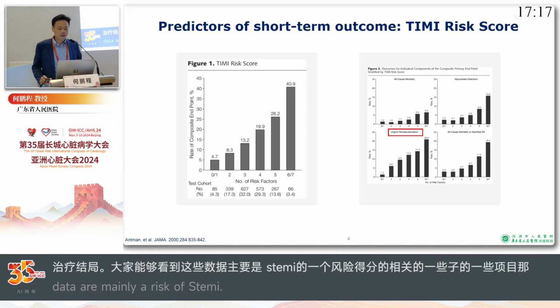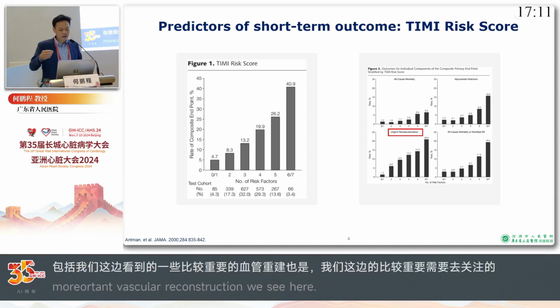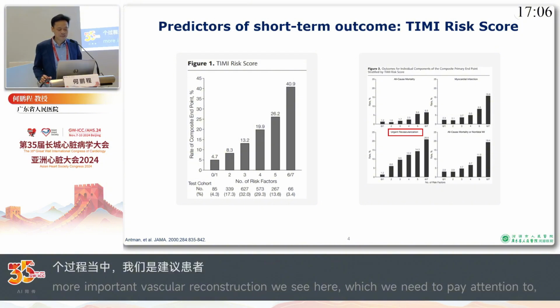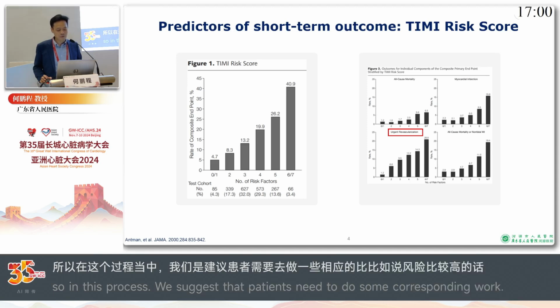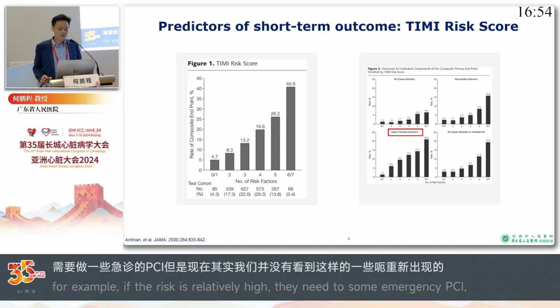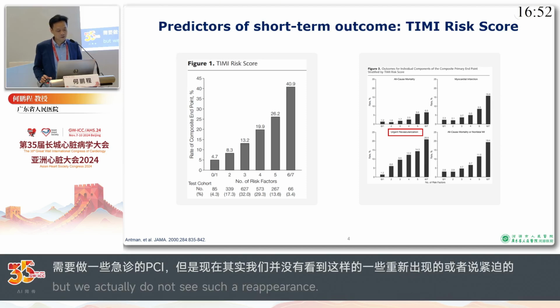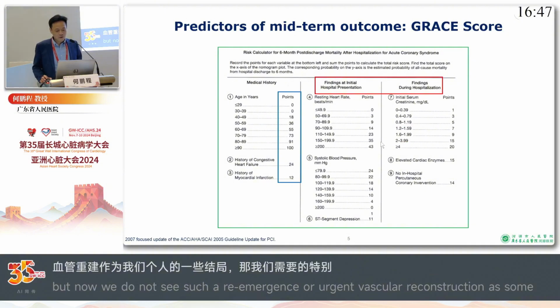Nowadays, we know that after we evaluate the risks of a patient, we will suggest the patient undergo emergent or urgent PCI if the risk is very high. So nowadays, we don't think urgent revascularization should still be one of the individual outcomes we pay attention to. And then we have the GRACE score.